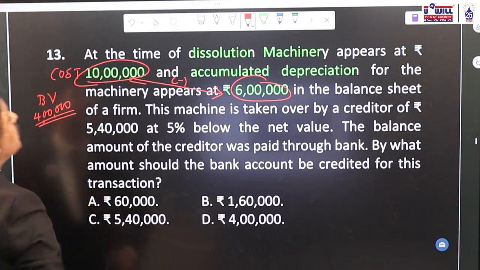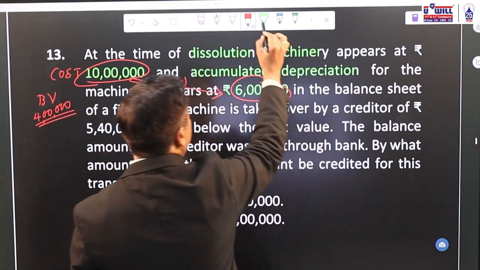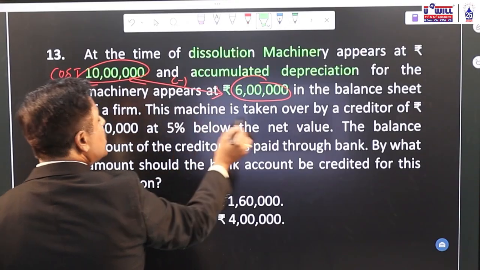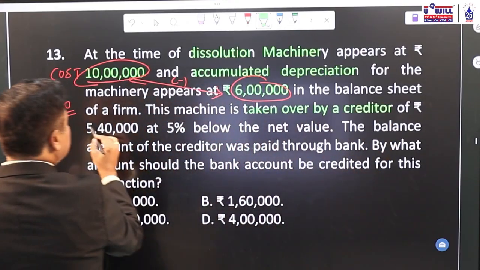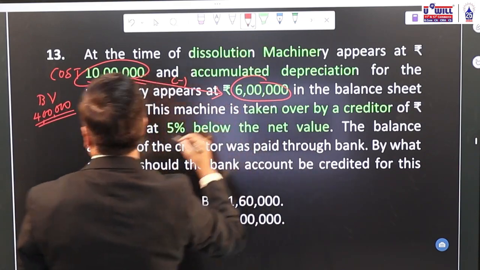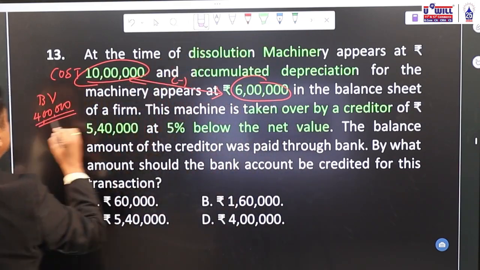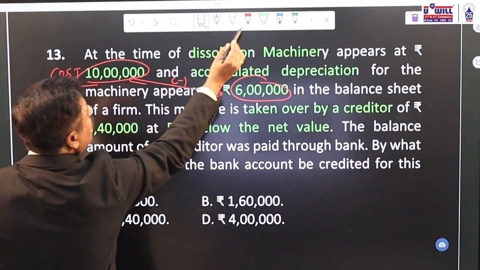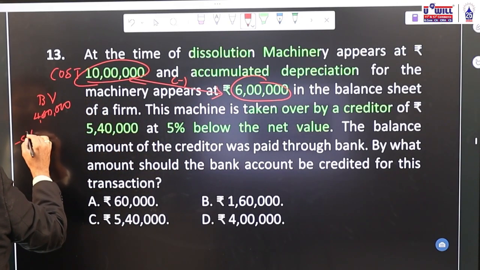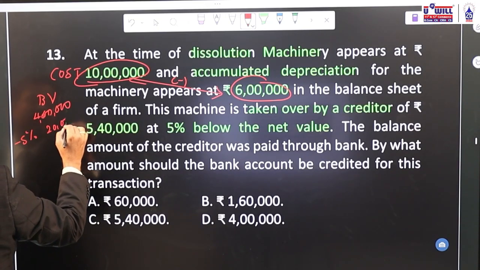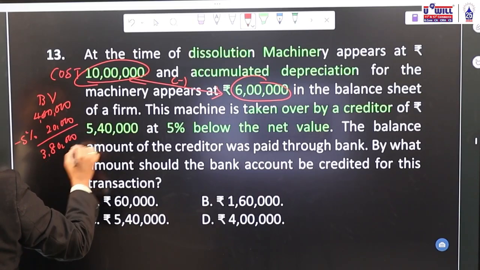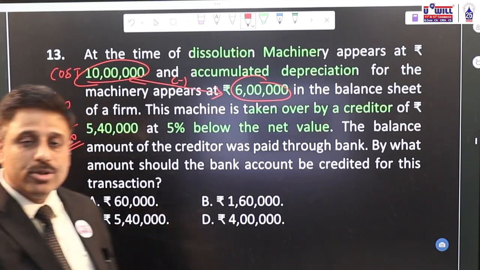Cost of 10 lakhs, accumulated depreciation of 6 lakhs. So what would be the book value of the machinery? 4 lakhs. In the balance sheet of a firm, this machine is taken over by a creditor of rupees 5,40,000 at 5% below the net value. Again 4 lakhs, 5% below the net value, it means 4 lakhs minus 5%. 4 lakhs 5% is 20,000. So 3,80,000.